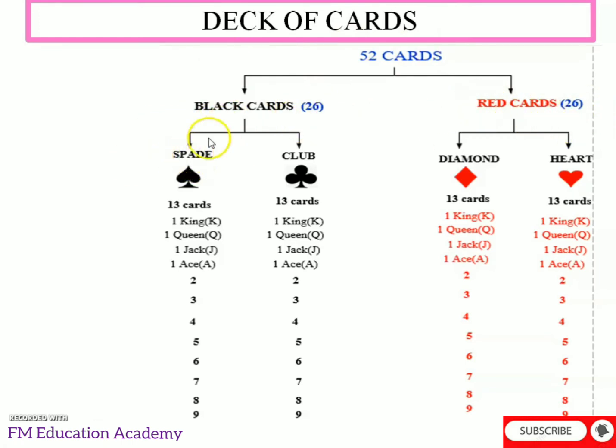From 26 black cards again divide into 13 cards and 13 cards. That is, 13 cards will be spade and 13 cards will be club. These are the symbols of spade, club, diamond and heart. Similarly, in the 26 red cards, we will have 13 diamond and 13 heart.